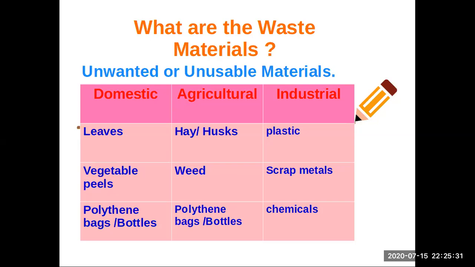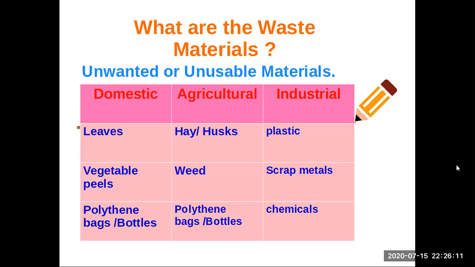These waste materials can be grouped as domestic, agricultural and industrial according to their origin. So we have to know what domestic waste is. The different household waste collected during household activities like cooking and cleaning is known as domestic waste, such as dry leaves, vegetable peels, kitchen waste, polythene and plastic bags.